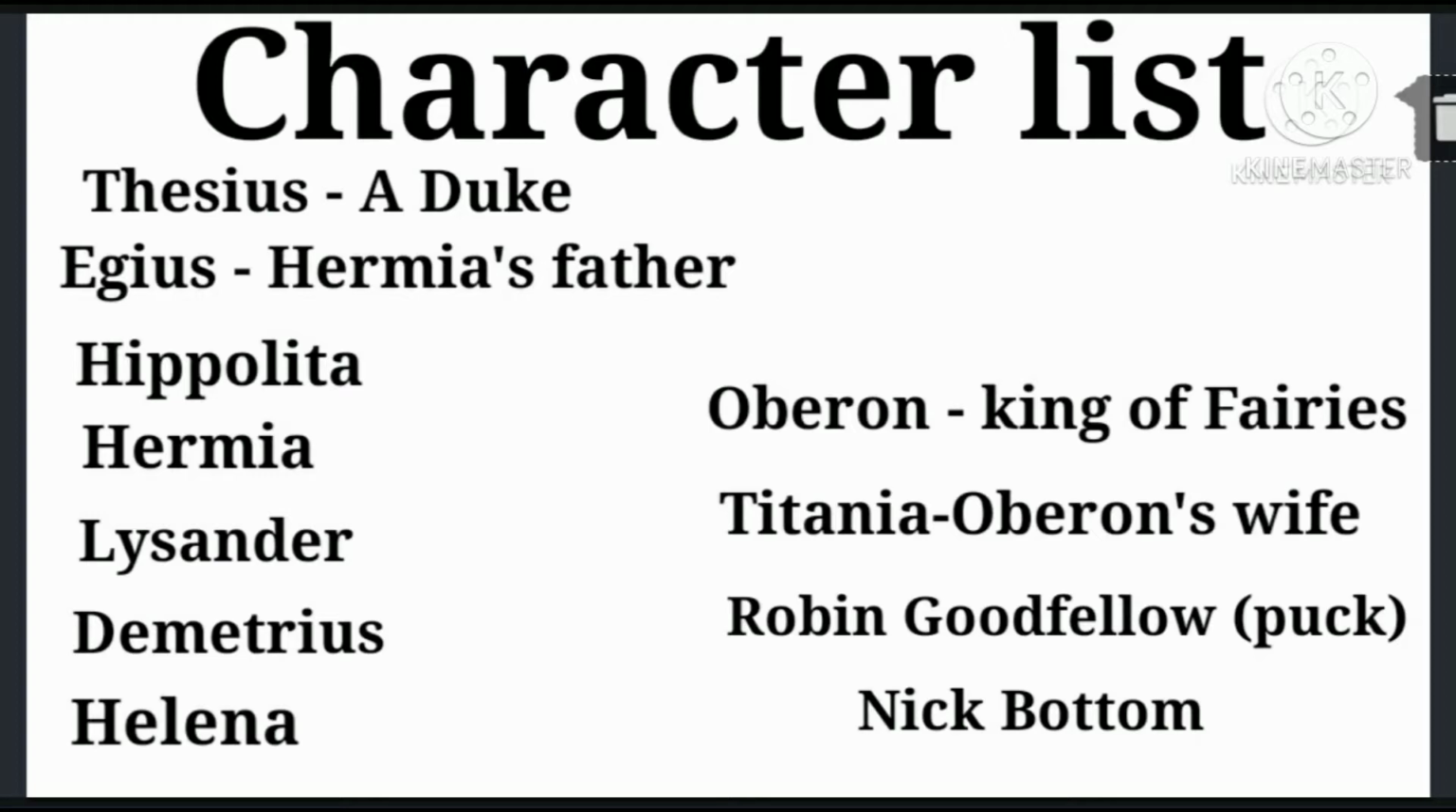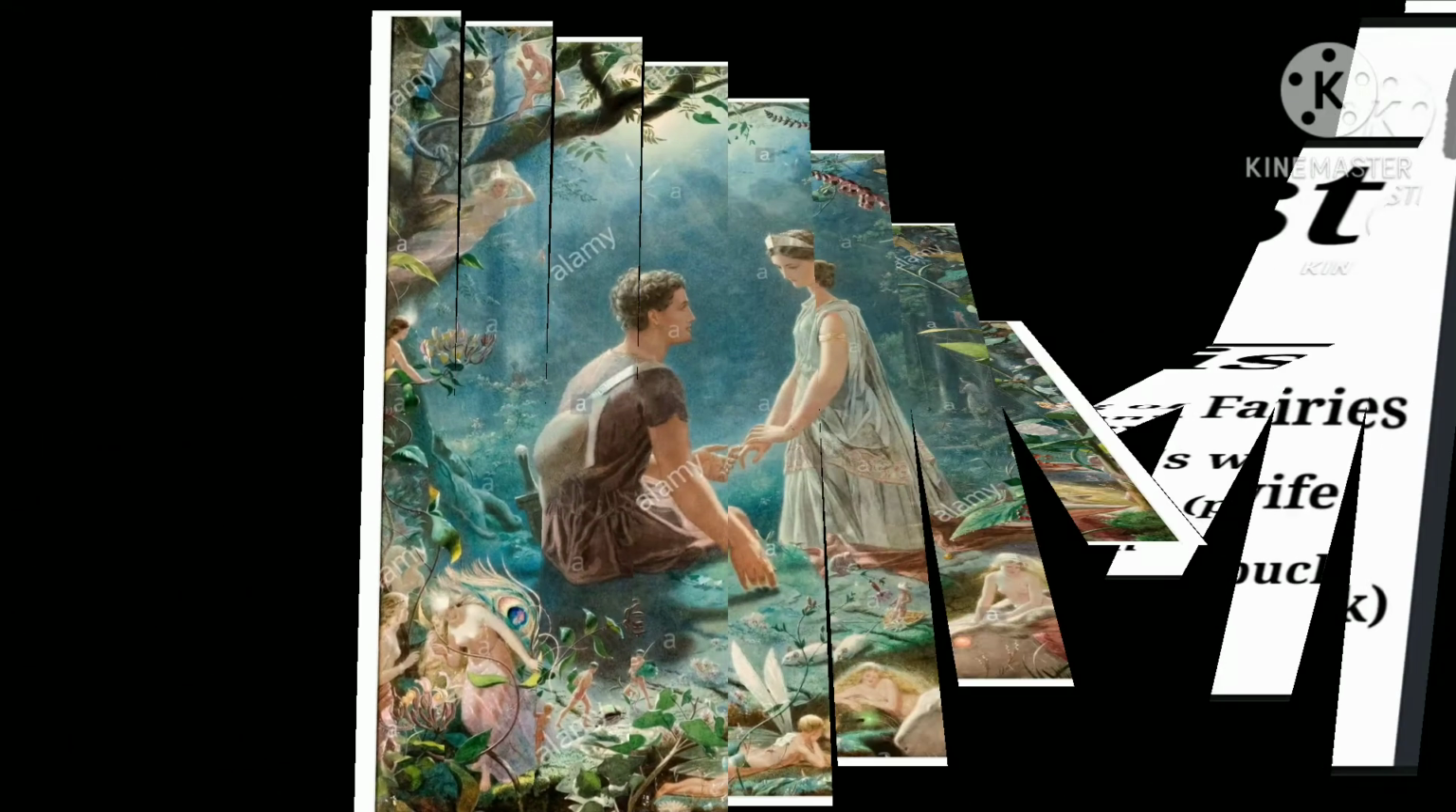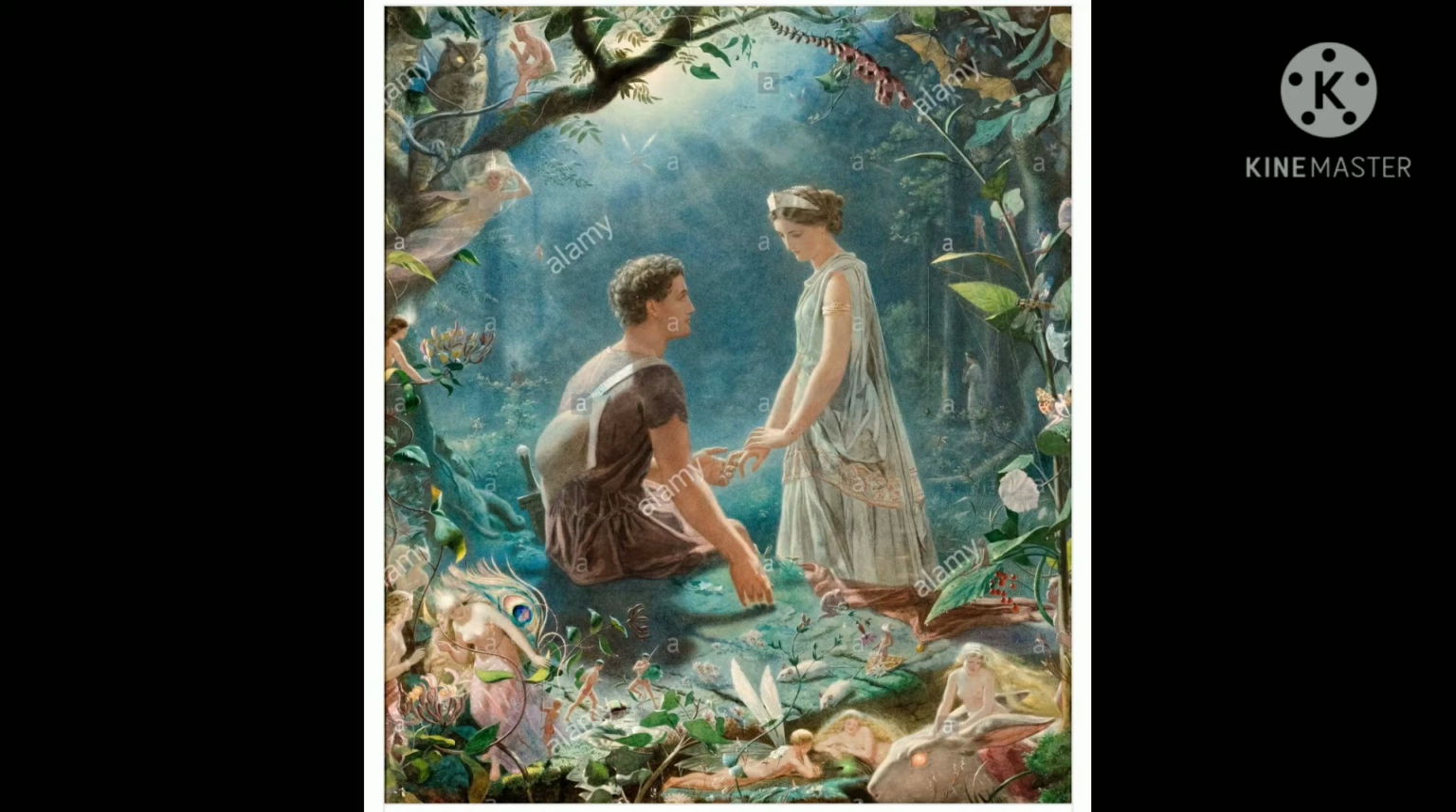Now look at the summary act by act. First we take Act 1. The Duke is preparing for his marriage with Hippolyta, the queen of the Amazons. Meanwhile, a man named Aegeus interrupts and complains that his daughter is not ready to marry the man whom he had chosen for her because she loves a man named Lysander.